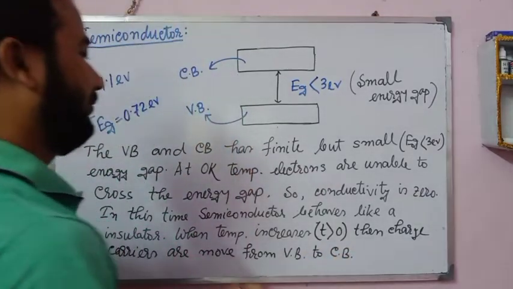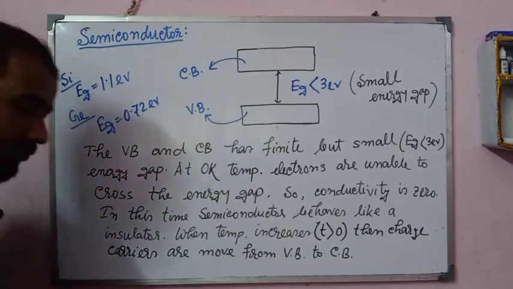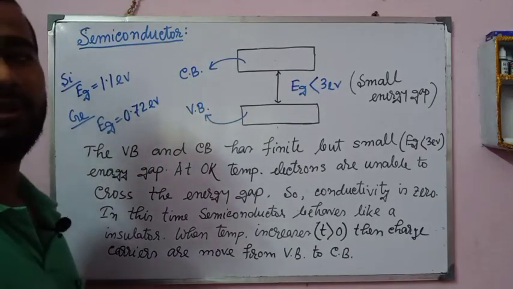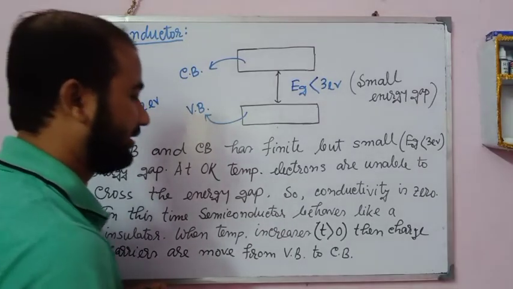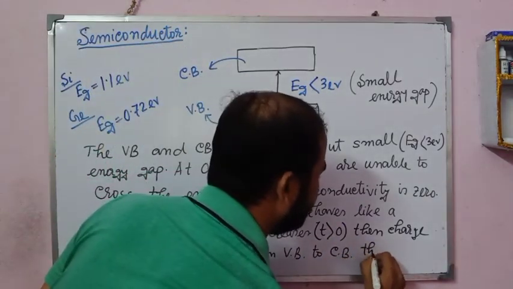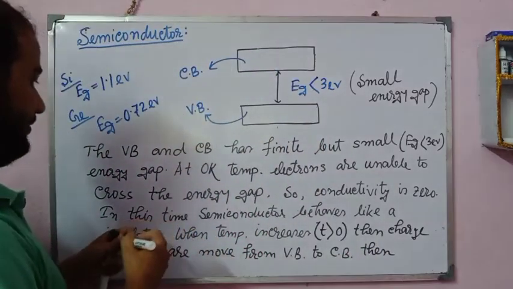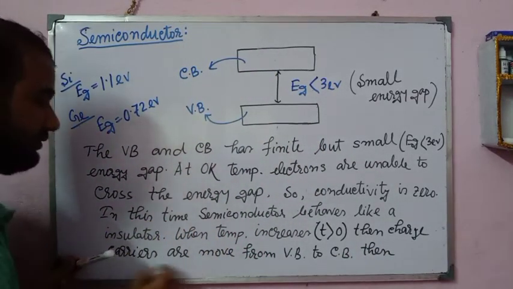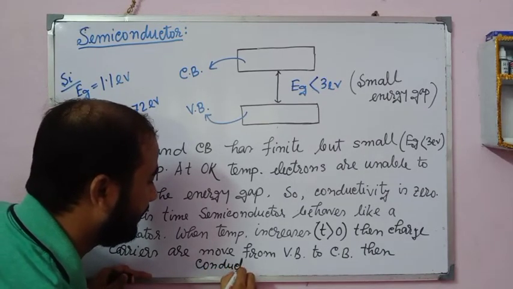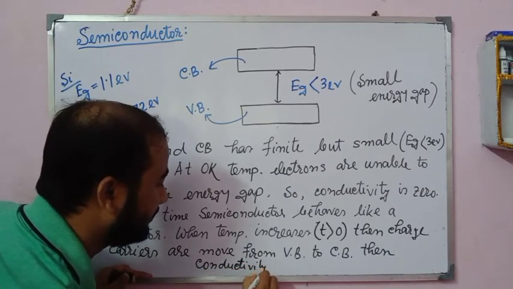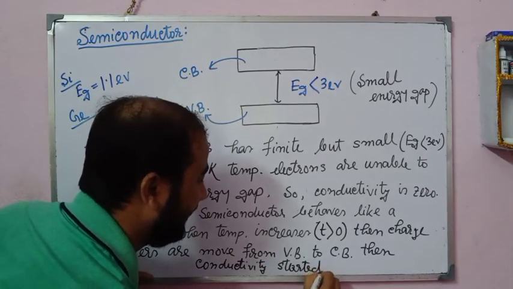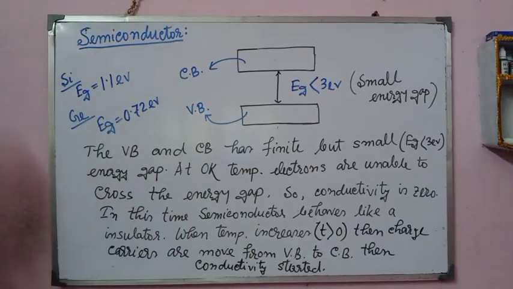When charge carriers move from VB to CB, that means conductivity started. I wrote it in the upper point, then conductivity started. Okay, this is the point about semiconductor.